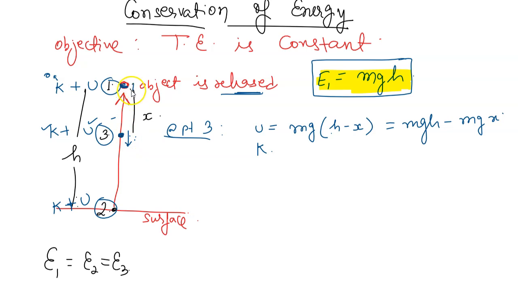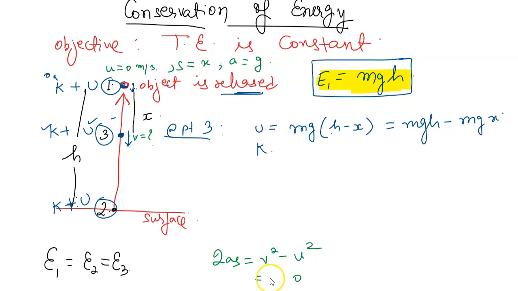So the object is released from the top. Let us apply the equation of motion. Here initial velocity was 0, and at this point we need to find the final velocity. Yes, we have the displacement, that is x. Acceleration also we have, that is g. So we can find out v. We can relate them using 2as is equal to v square minus u square. So u is 0. So v square from here will be 2g into displacement, which is x.